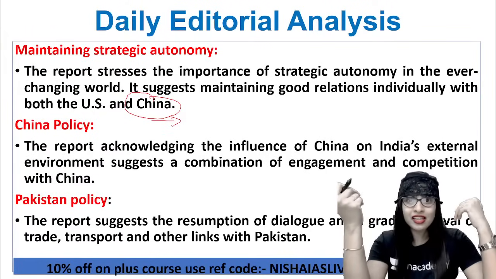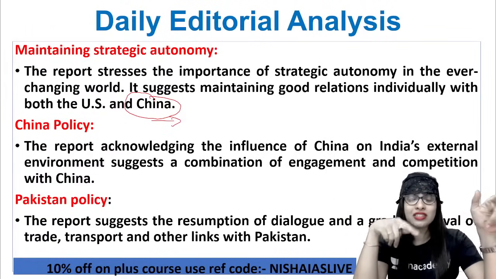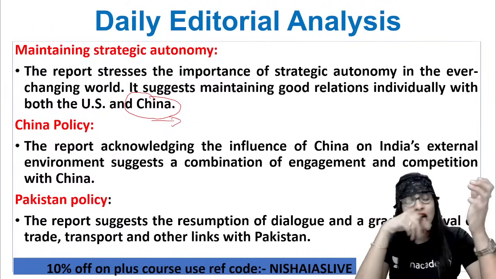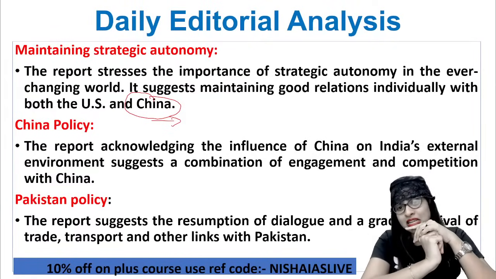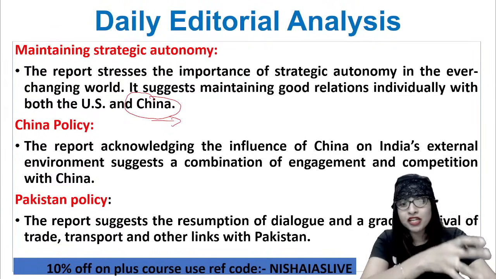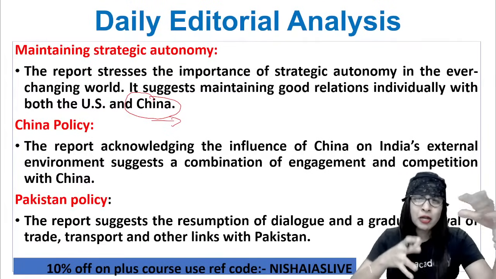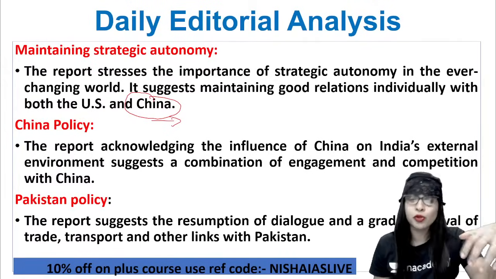Matlab thoda safe hai, theek hai, you understand. And now, the next is China policy. Now, this report is acknowledging the influence of China on our country, India's external environment. It is suggesting a combination of engagement and competition with China. So, let's make it very diplomatic. Let's be on the safer side, which we used to do before.